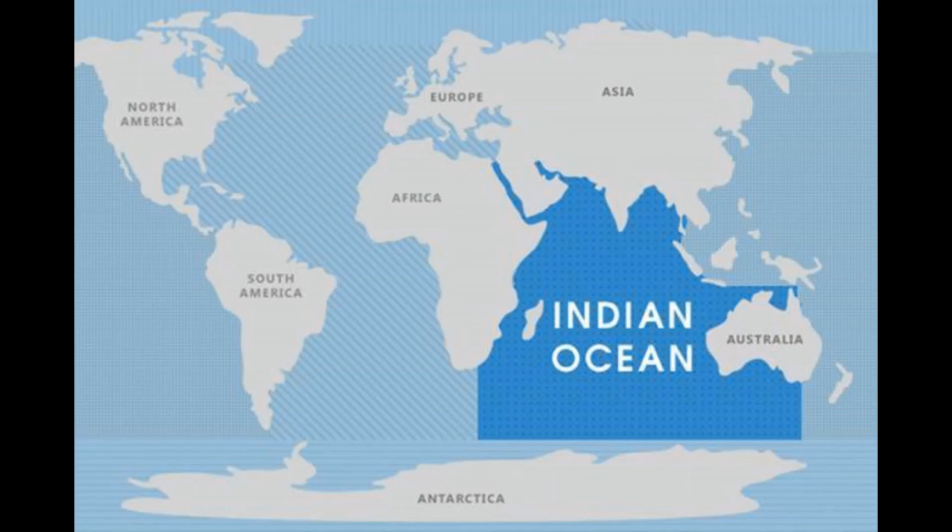Malacca Strait connects the Indian Ocean and the Pacific Ocean. Java Trench is the deepest point in the Indian Ocean. Which is the deepest point in the Indian Ocean? Java Trench.